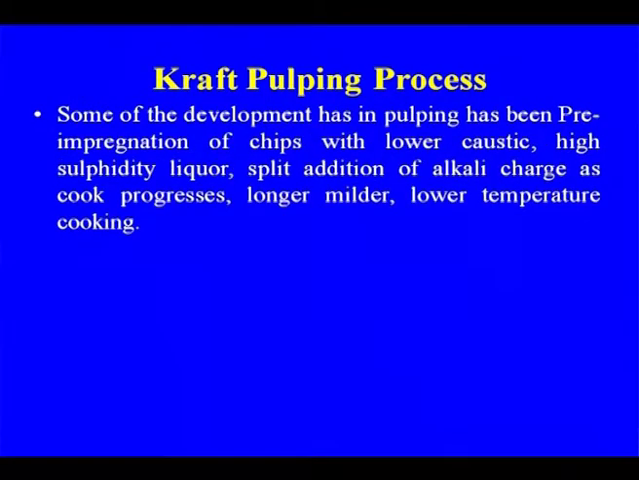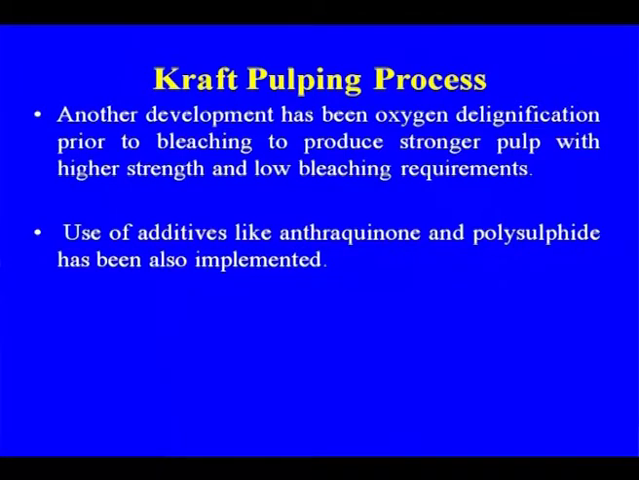Some of the developments that have taken place in kraft pulping are pre-impregnation of the chips with lower strength caustic or high sulfidity liquor, split addition of the alkali charge, progressively milder, lower temperature during cooking. Another development is delignification using oxygen, which I have already discussed. The use of additives like anthraquinone and polysulfide has also been implemented, and improvement in pulping has been observed.